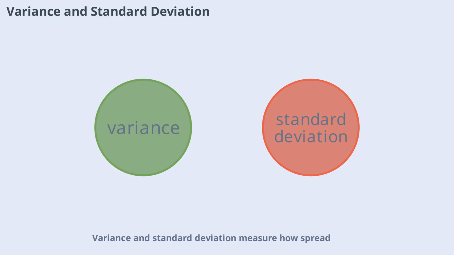Variance and standard deviation measure how spread out the outcomes are from the expected value. High variance means outcomes are more spread out, while low variance means they're closer to the average. These measures help you understand risk and uncertainty.